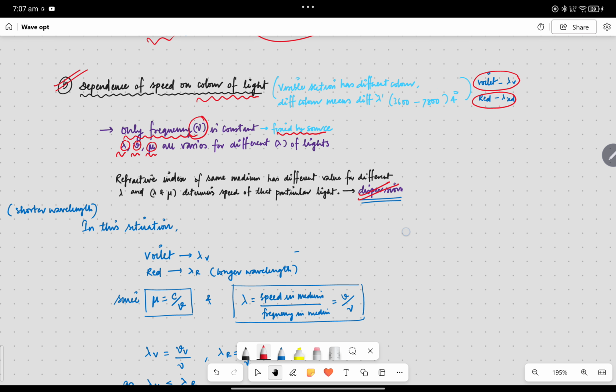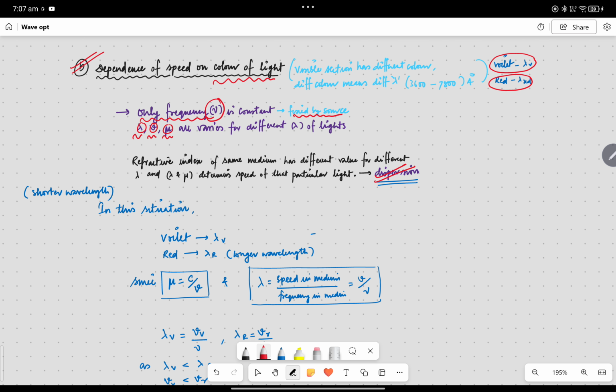So that's why we see the dispersion phenomenon. The refractive index of the same medium has a different value for different lambda, and lambda and mu determine the speed of the particular light.